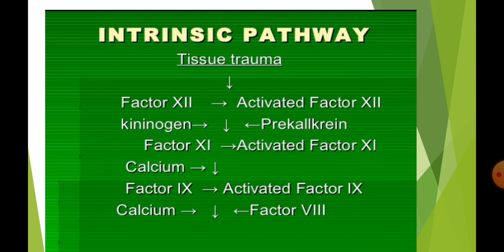When platelets come in contact with collagen of damaged blood vessels, they get activated and release phospholipids. Now, the activated factor 10 reacts with platelet phospholipid and factor 5 to form prothrombin activator. This needs the presence of calcium ions. Factor 5 is activated by the positive feedback effect of thrombin.